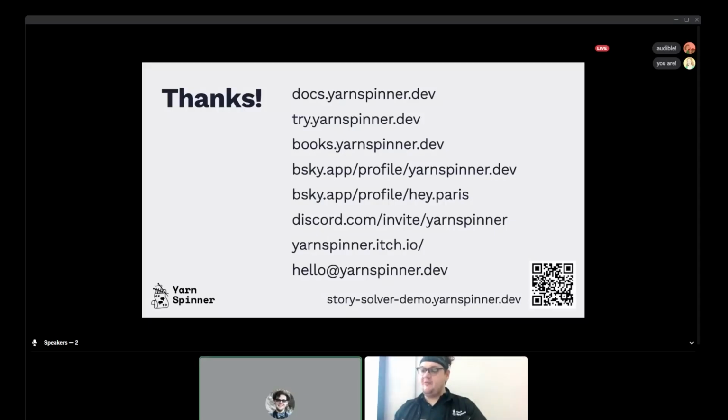Yarn Spinner is standalone. Yarn Spinner works with every major game engine. A plugin for Unreal is planned very soon now.